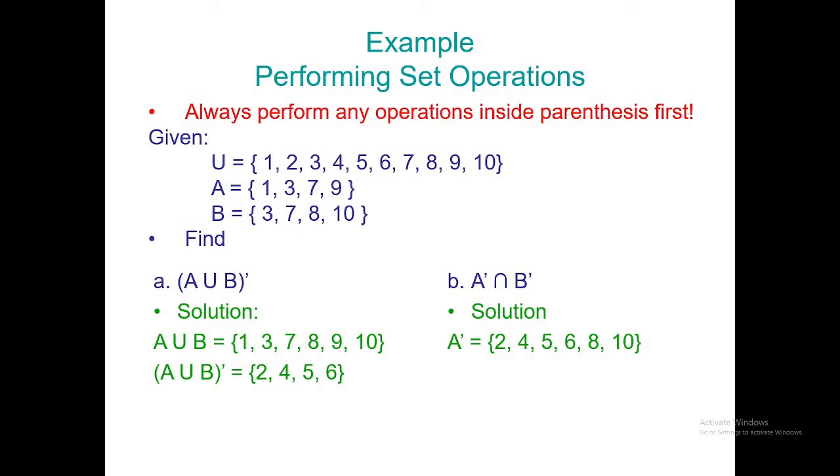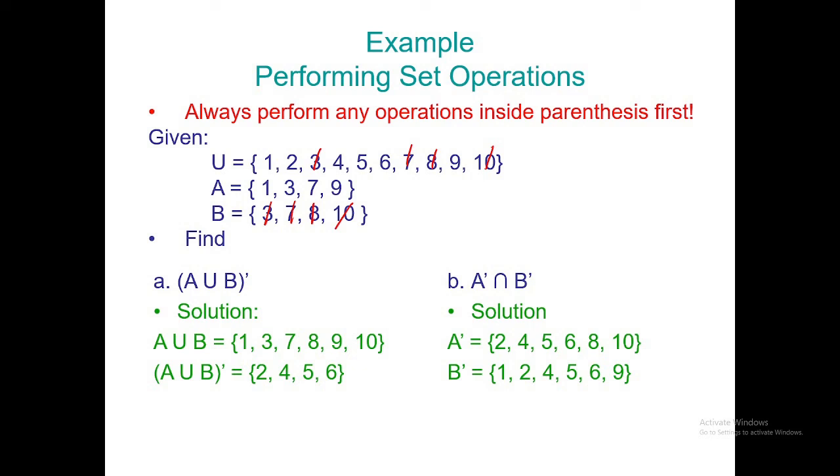What about B complement? O, atong i-crash out si 3, sir. I-crash out si 7, sir. I-crash out si 8. I-crash out si 10. Unsa may nahibilin sa universal set, mauna siya answer sa B complement. 1, 2, 4, 5, 6, and 9.